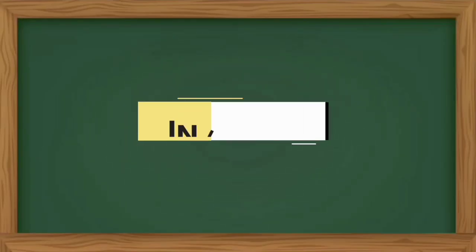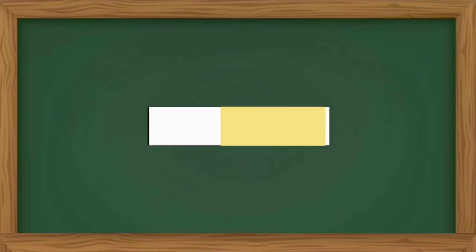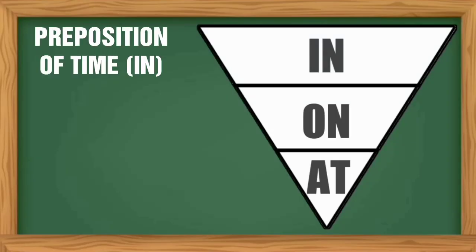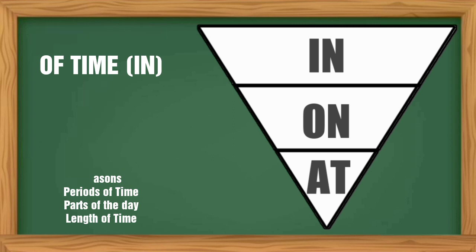The first part in this discussion is the use of in, on, and at as prepositions of time. As prepositions of time, in is used in centuries, decades, years, months, weeks, days, holidays, seasons, periods of time, parts of the day, and length of time. So here are some examples.